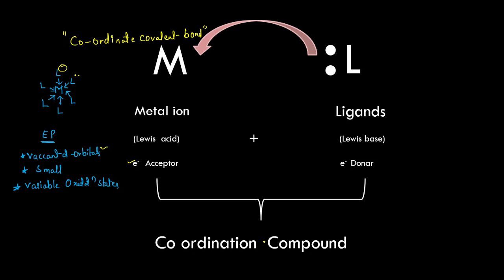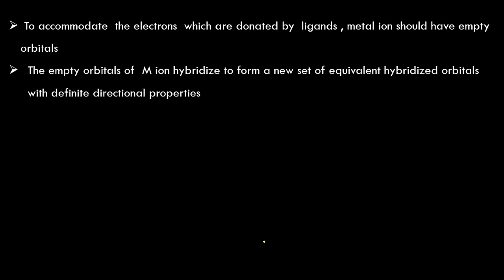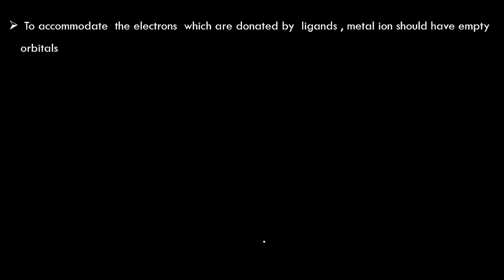So, in valence bond theory, this coordinate covalent bond takes place between the central metal ion and the ligand. The ligands donate their pair of electrons to the empty d orbitals of the metal atom or ion, so that the coordinate covalent bond results. The next postulate in valence bond theory is that, to accommodate the electrons donated by the ligands, the metal ion should have empty d orbitals.